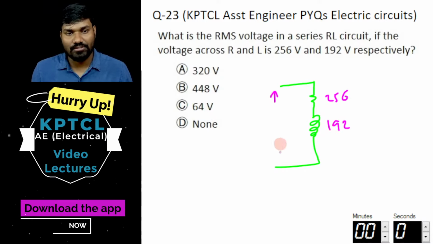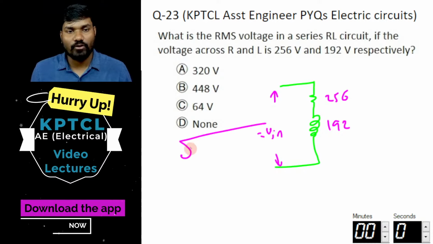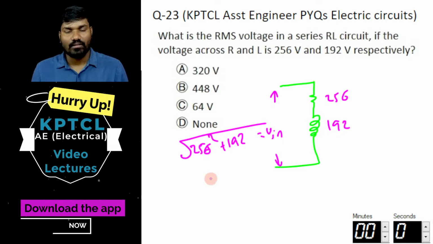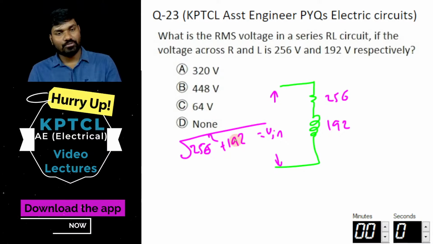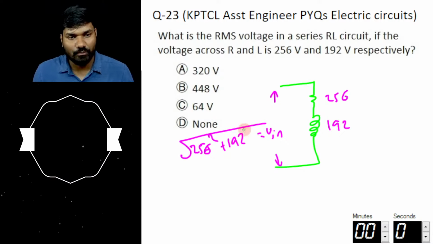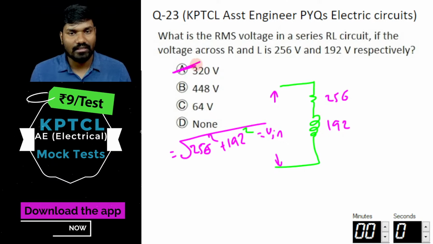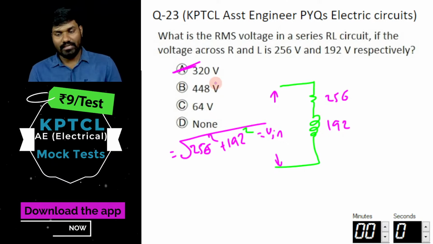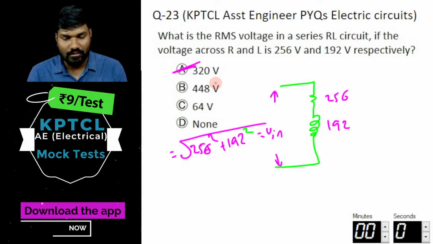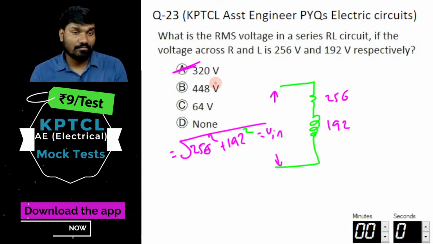V is equal to the square root of 256 square plus 192 square. Just do this and you will get A as the answer.